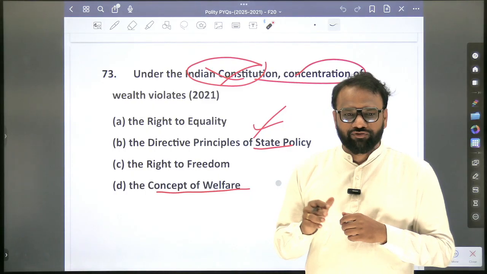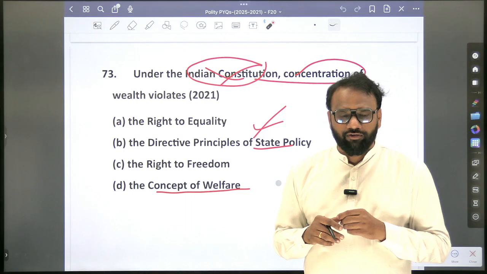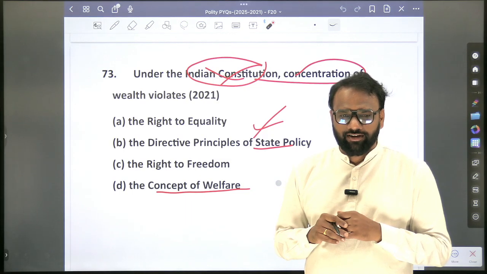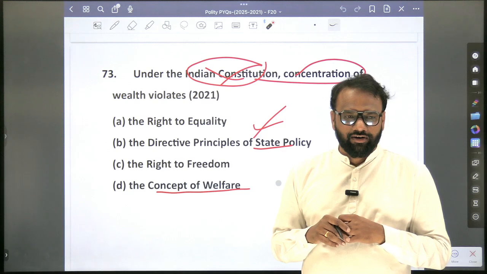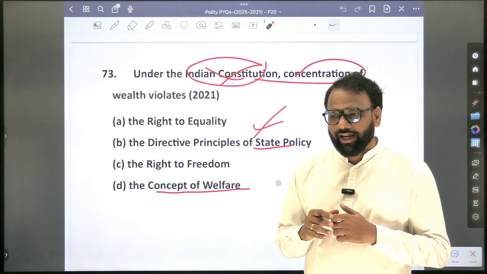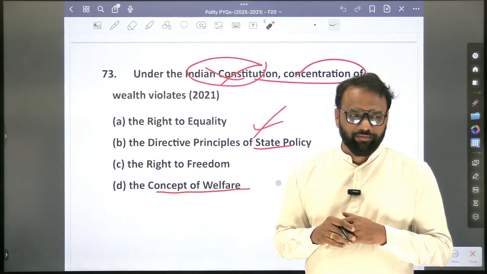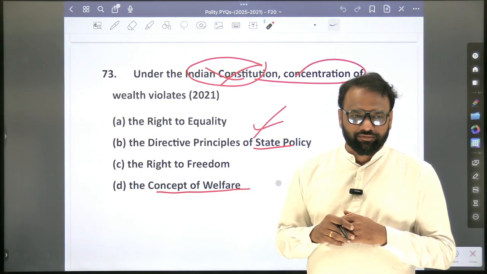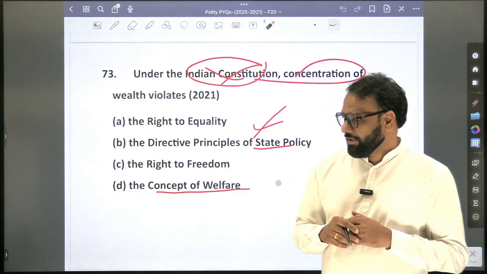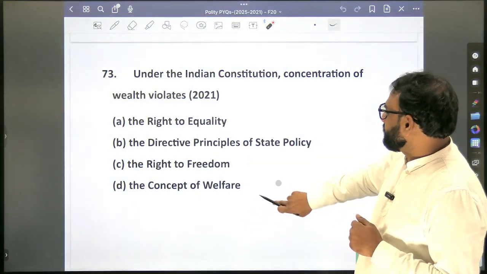Agriculture. Next, 48A. 48 is what and 48A is? Environment. 48A is protection of environment. 49, monuments. Next, 50, separation of executive from the judiciary. 51, international peace and security. Okay. Next, 51A, fundamental duties.